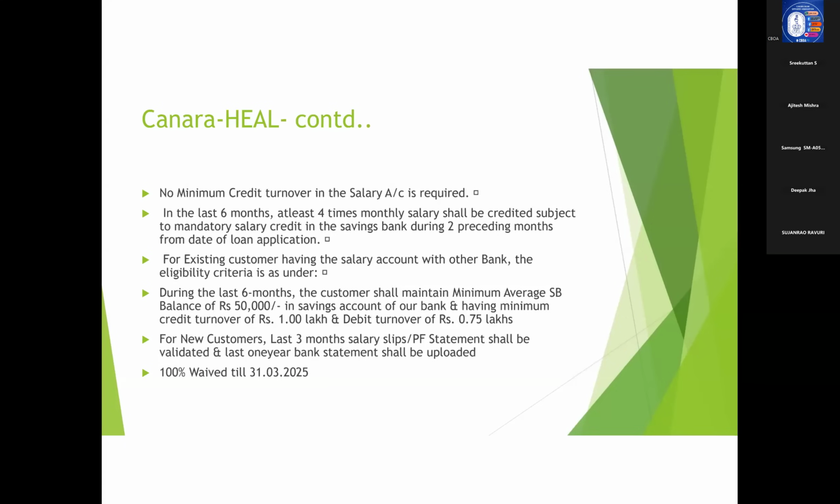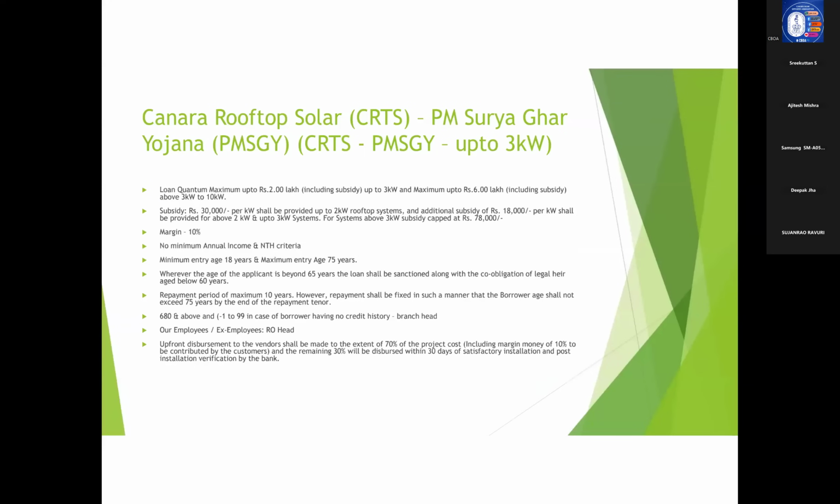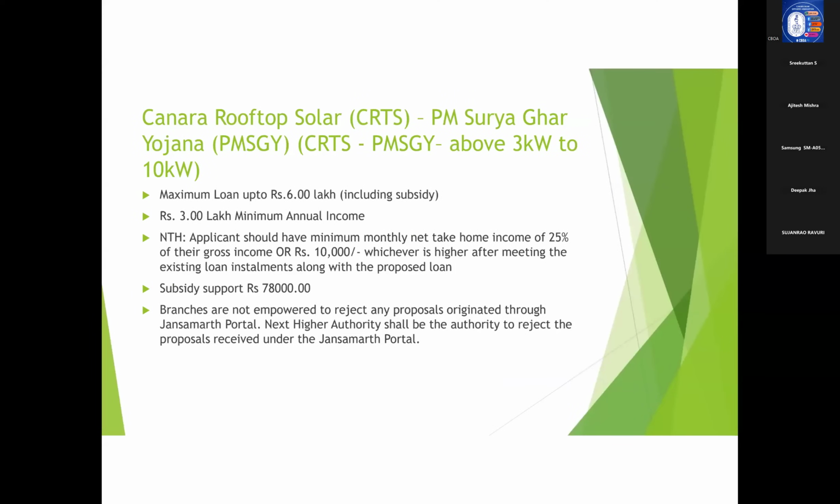So I think somebody has raised a query regarding margin with regard to 3 kilowatt to 10 kilowatt. I already said the margin is 10% across all the categories. For 3 kilowatt to 10 kilowatt also the margin is the same. Only the difference comes in maximum loan amount, that is 6 lakhs, and the minimum annual income requirement of 3 lakhs, and the NTH is 25% or 10,000, and subsidy support is 78,000. So these are the points in which the 3 kilowatt to 10 kilowatt product differs from 3 kilowatt.